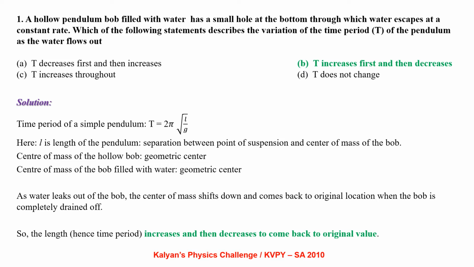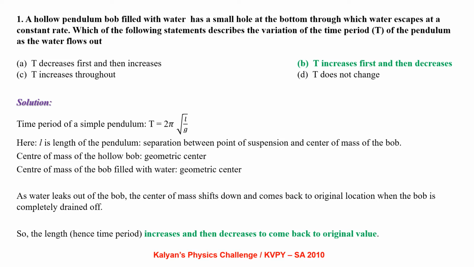Time period of a simple pendulum T equal to 2 pi root L by g. Here L is the length of the pendulum, which is taken as the separation between the point of suspension and the center of mass of the bob. Center of mass of the hollow bob is its geometric center. Center of mass of the bob filled with water is also its geometric center.